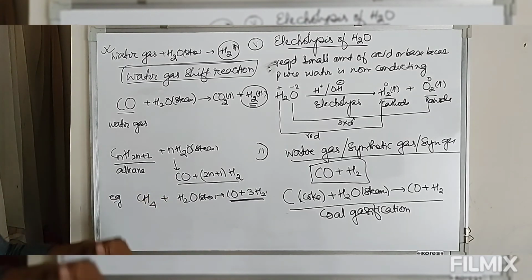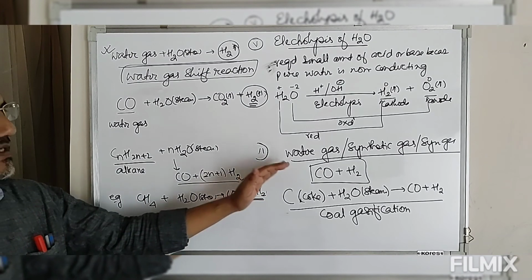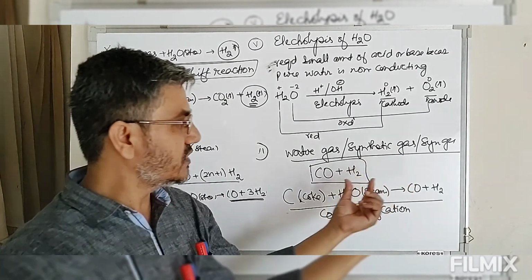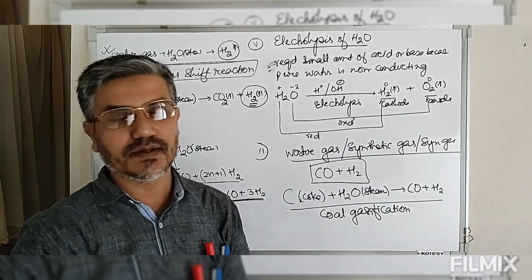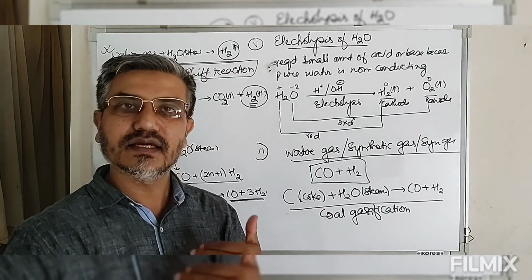Now commercially we prepare this hydrogen from this synthetic gas or water gas. So as you know, why this is known as synthetic gas: because this mixture of gases is used for preparation of a number of organic compounds. Synthesis of organic compounds, hence this is known as synthetic gas.